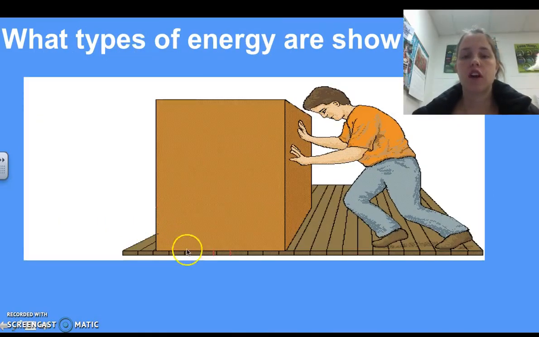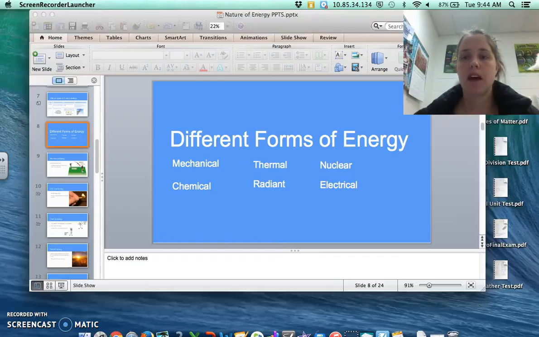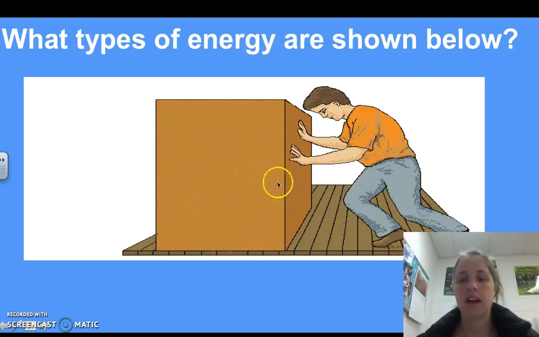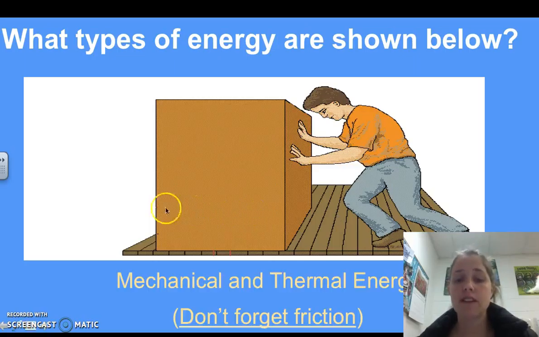So what types of energy are shown below? So what type of energy is shown right here? Okay, go ahead and pause it and write down your answer. All right, this is mechanical energy. And then if you've ever dragged something across the floor, you might notice that the friction causes stuff to get hot, and that's the release of thermal energy. So mechanical and thermal energy are the types of energy that are going to be shown below.